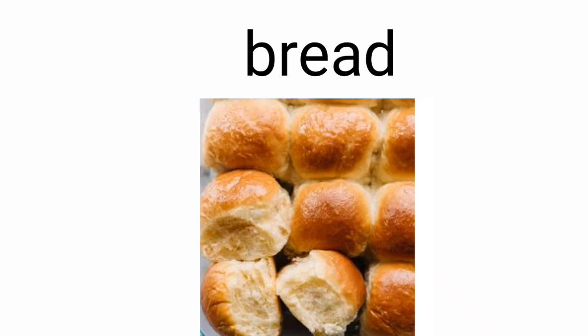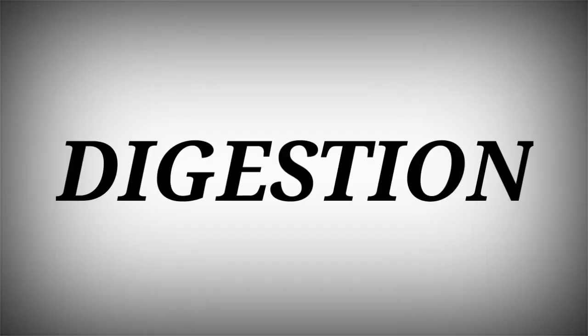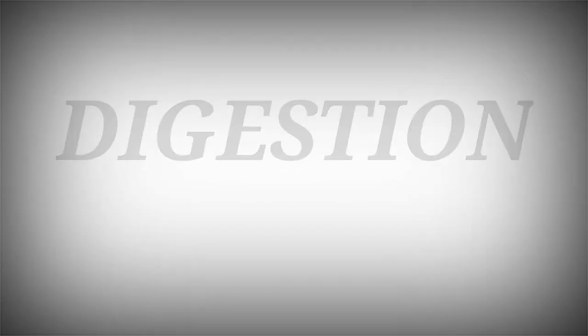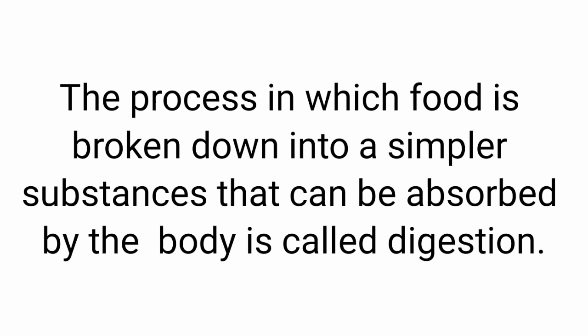Okay, now let's move to the next chemical change. Digestion. Now what is digestion? The process in which food is broken down into simpler substances that can be absorbed by the body is called digestion. When we eat the food, what happens to this food? The food gets broken down into simpler substances, and this is absorbed by the body. So this is called digestion.